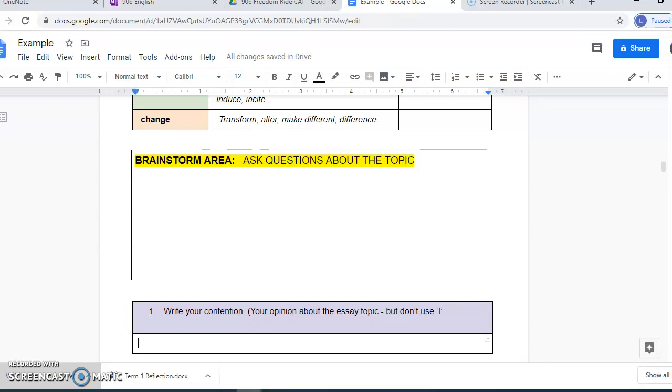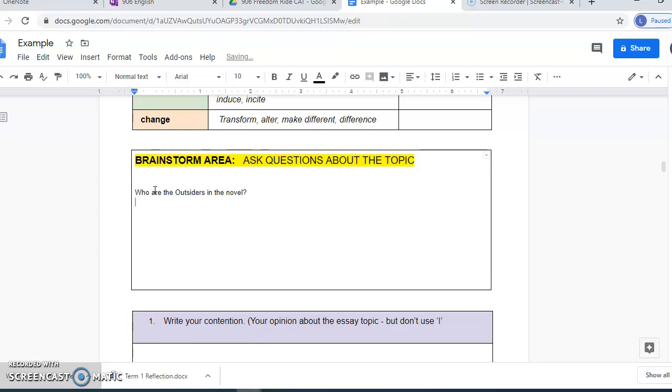So remember we said when you watched Miss Bennett's video and she went through the steps of planning an essay, one of the things she said was to ask questions about the essay topic. So some questions that you might ask when you're thinking about the essay topic and brainstorming are: who are the outsiders in the novel? Do they prompt change?